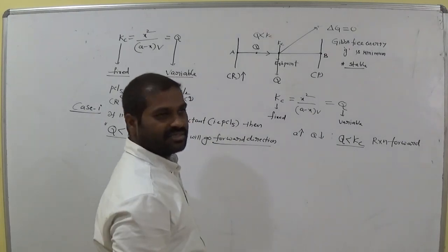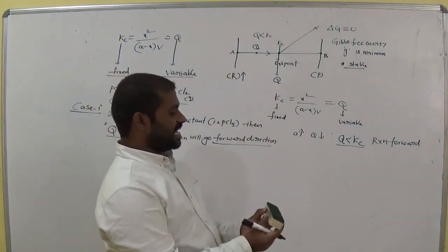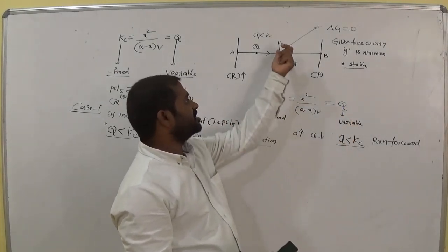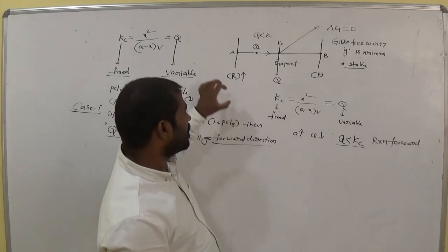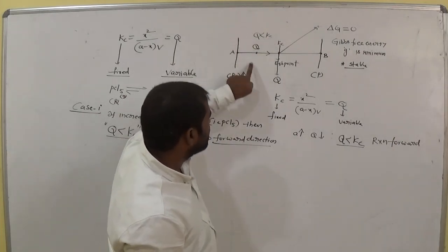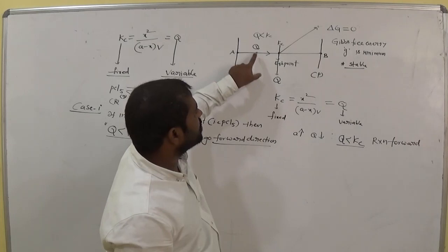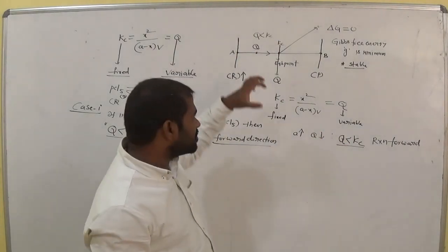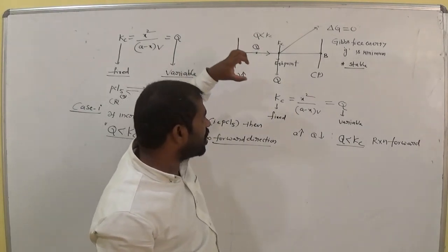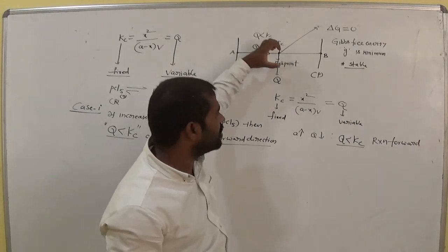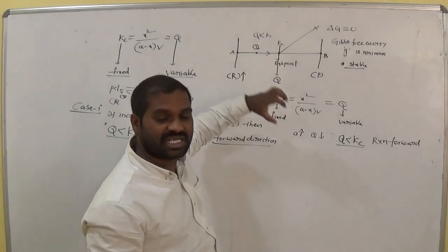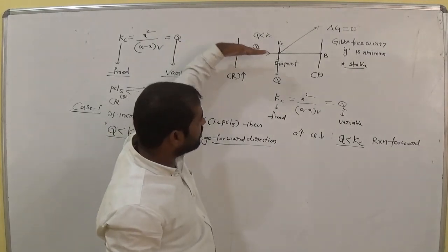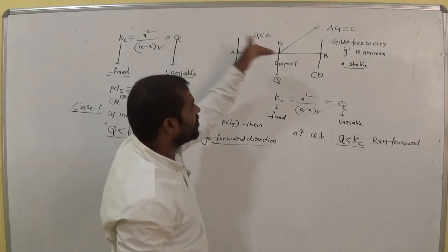Am I right? So here Q is less than Kc. When the reactant's concentration increases, the Q value decreases, and the Kc value is always fixed. Is it clear? Now Q less than Kc, that means the Q value is here. So if any value reaches Kc, it becomes stable, the reaction becomes stable. So Q tries to move towards Kc, it approaches Kc, and then it becomes stable. So now Q tries to move in which direction towards Kc? Is it forward or backward? Is it clear? Forward direction.